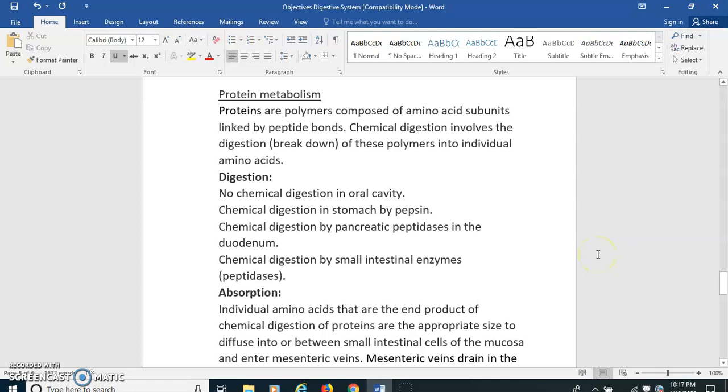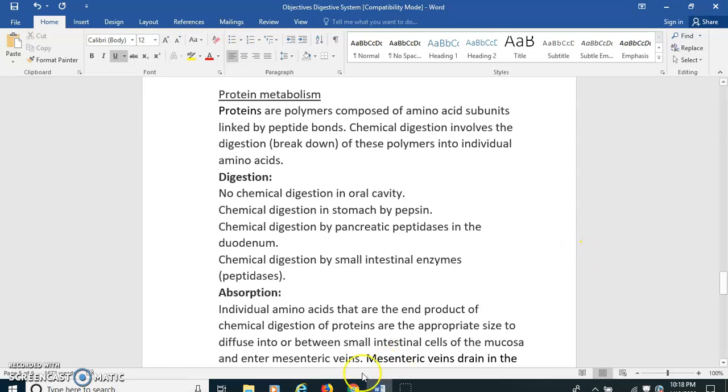So remember, proteins are polymers composed of amino acid units. They're linked by peptide bonds. A protein generally has 500 or more amino acids, so they're pretty large molecules. We have to chemically digest them, break down those peptide bonds, and that will result in smaller peptide units or individual amino acids, which is what we want to get down to.